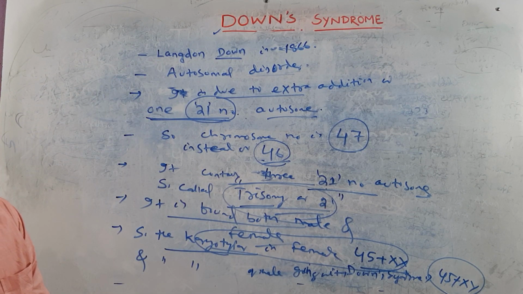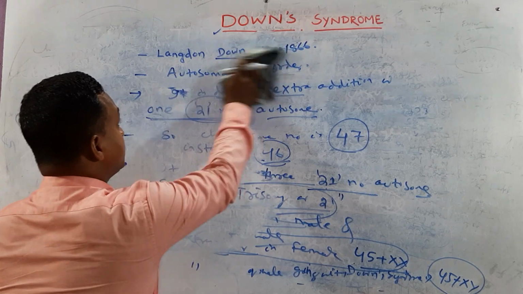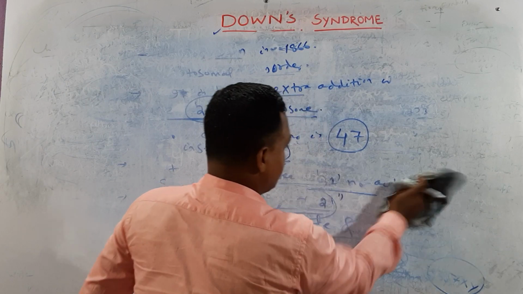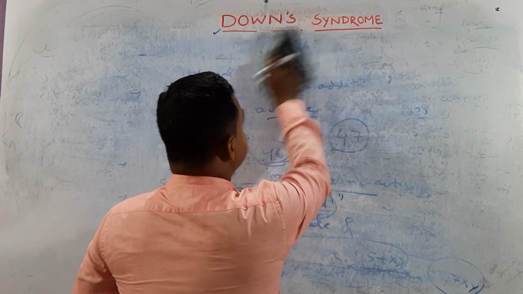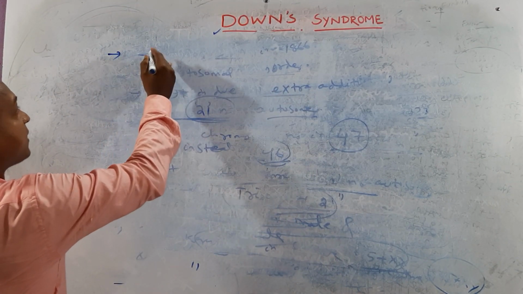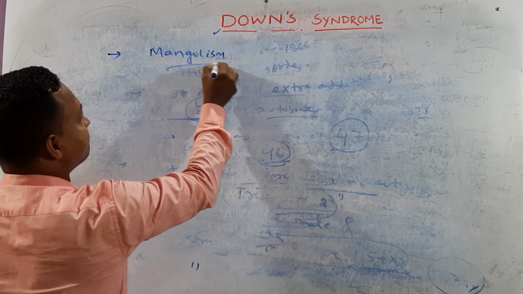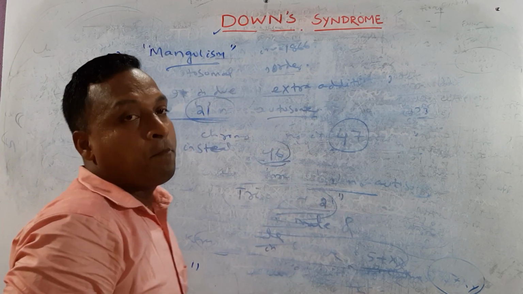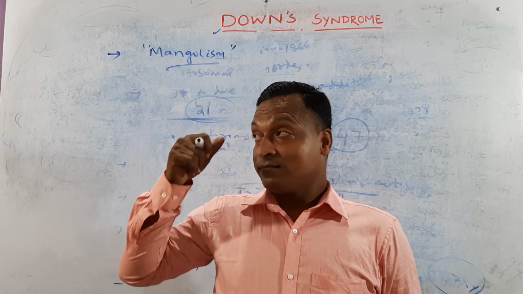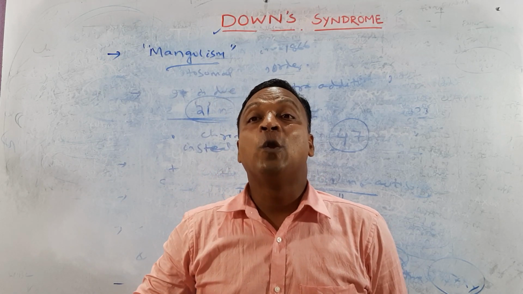So this is the basic idea about Down syndrome. Let us focus one by one. This disorder is otherwise called Mongolism, because the persons affected by Down syndrome have an appearance like Mongolians.